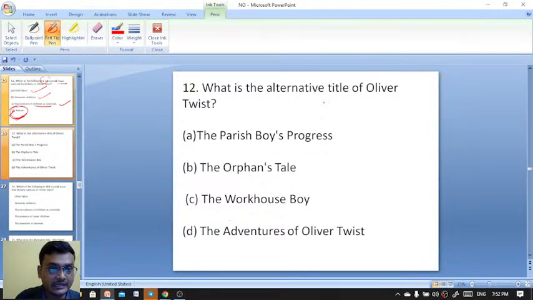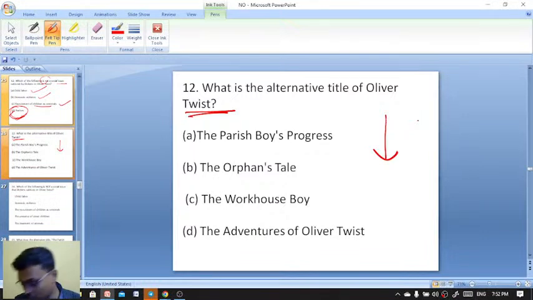What is the alternative title of Oliver Twist? A few minutes ago, one or two questions ago actually, I told you. What is the alternative title? Socio-political and economic conditions were depicted in the works of Dickens. You will be finding the socio-economic and political conditions of that contemporary period depicted, the poor class.